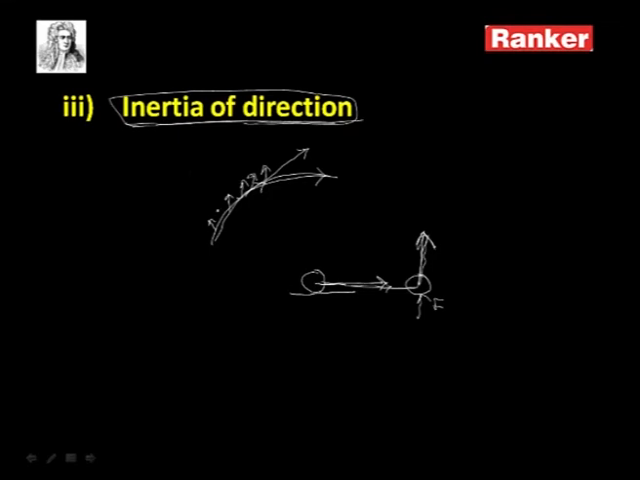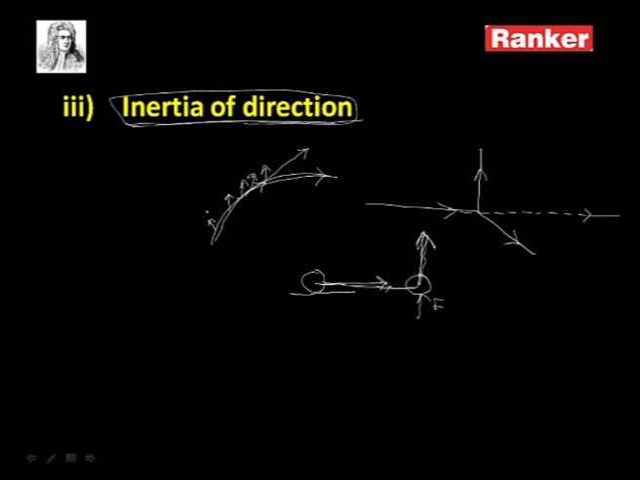So what can we understand from this? A body which is moving in a particular direction cannot change its direction by itself. It requires some other force to make the body change its direction, either this way or in any other direction. Otherwise, the body goes along the same line as before. There is no chance for the body to change its direction. That is what we call the third type of inertia, inertia of direction.